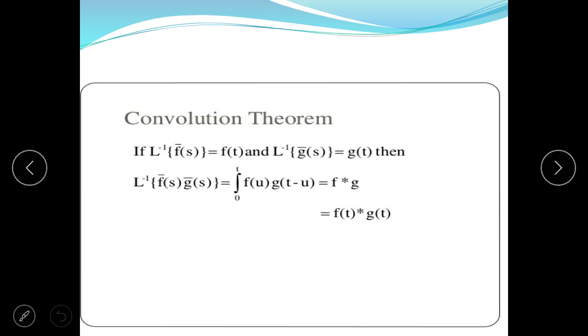Next theorem is the convolution theorem. What is the convolution theorem? The convolution theorem states that if the Laplace inverse of function f bar s is equal to f(t), and the Laplace inverse of function g bar s is equal to g(t), then the Laplace inverse of f bar s times g bar s is equal to the integral from 0 to t of f(u) g(t minus u) du, which is f(t) convolved with g(t). This is the convolution theorem.